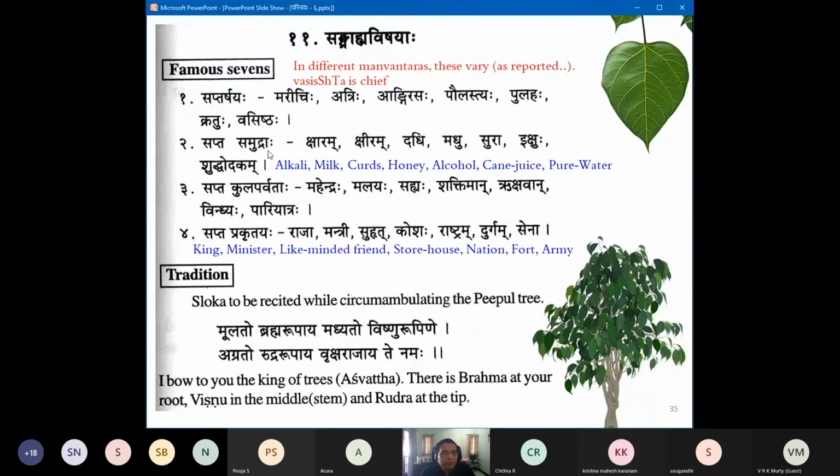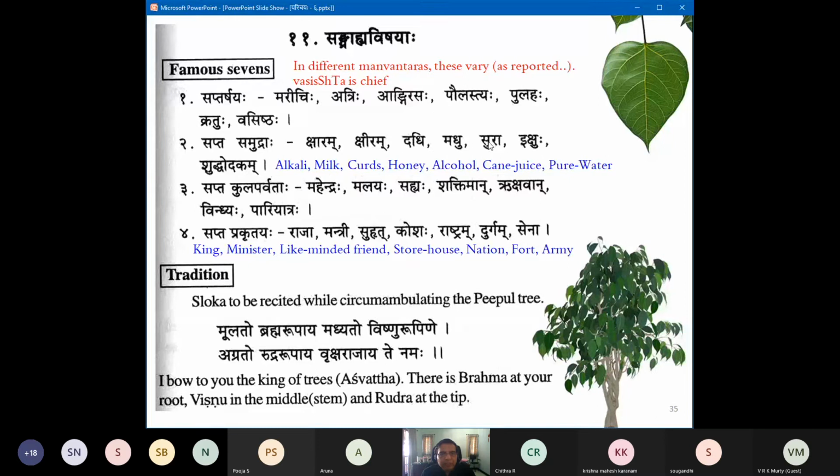So let's keep flowing forward. Sapta Samudraha: Ksharam, Kshiram, Dadhi, Madhu, Sura, Ikshuhu. Ikshu is actually cane juice. And of course, Shuddhodakam. It's almost wrapped around, I missed it. Shuddhodakam is pure water. Ksharam is alkali. Kshiram is milk. Dadhi is curds.